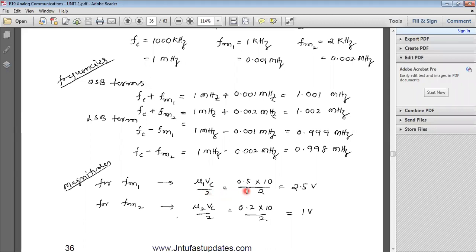Already we have mu1 as 0.5 and Vc as 10. Substitute those values, and we get FM1 as 2.5 volts.